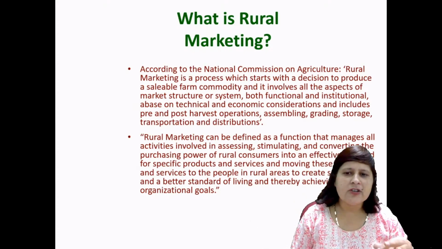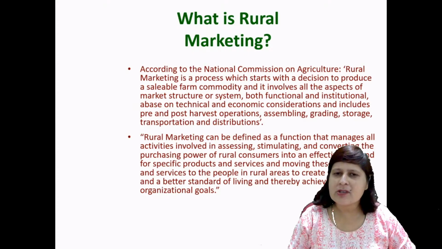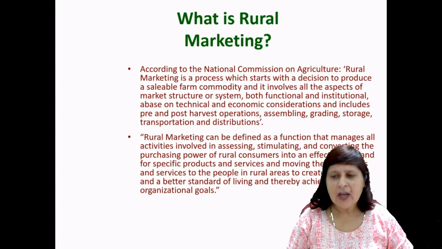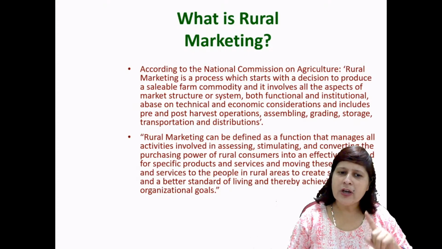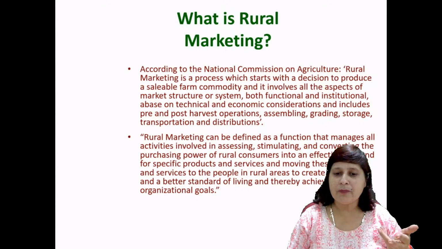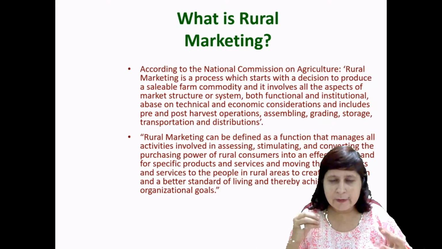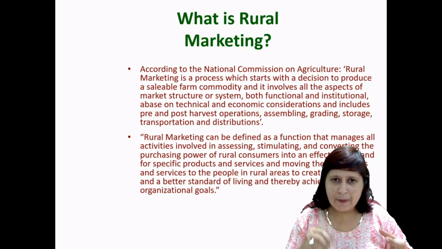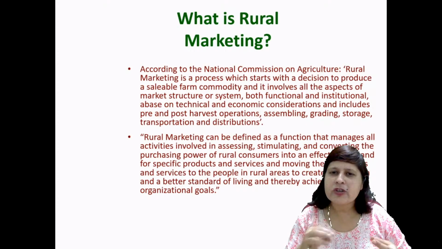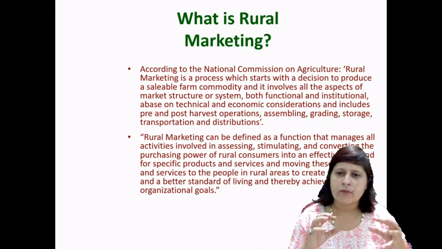According to the National Commission on Agriculture, right? They have defined rural marketing on the basis of agriculture, because that is the definition given by the National Commission on Agriculture. According to them, rural marketing is a process which starts with a decision to produce a sellable farm commodity. When you decide to produce a sellable farm commodity, because we consider that in rural areas the prime source of earning is agriculture, the majority of the population survives on agriculture, right?